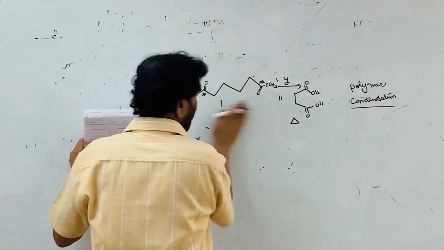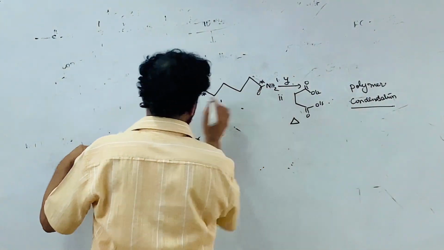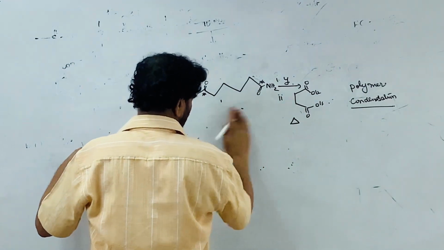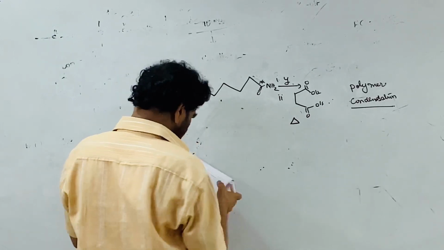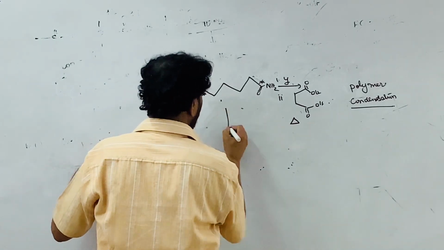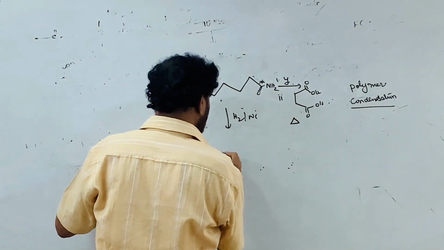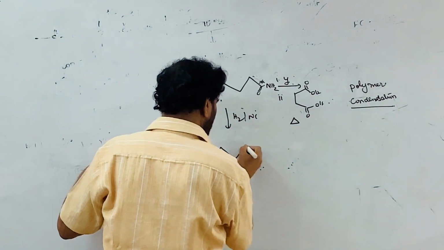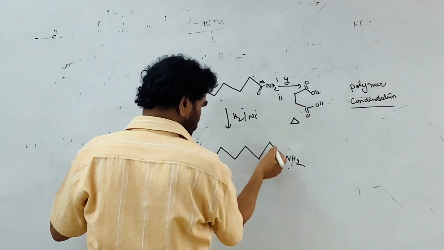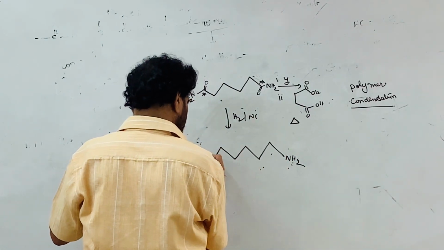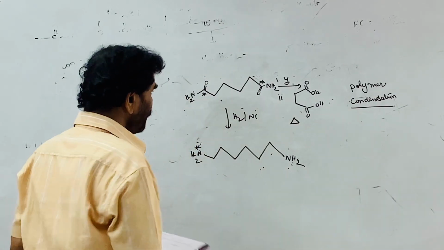Now this is the amide. See what happens. Second, I am taking the options one by one. If the amide is treated with nickel and hydrogen, it gives 1, 2, 3, 4, 5, 6, with an NH2 group at each end. An amine is formed.